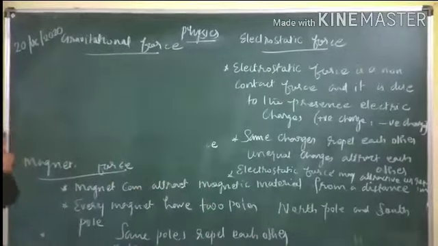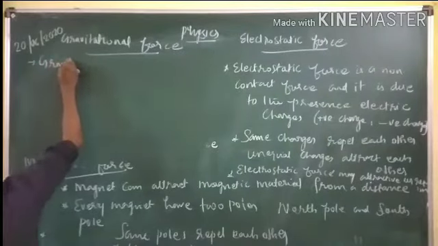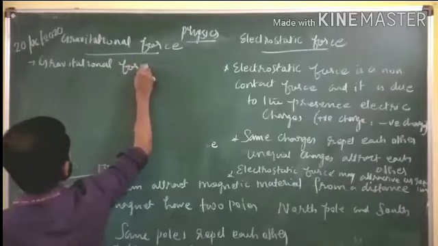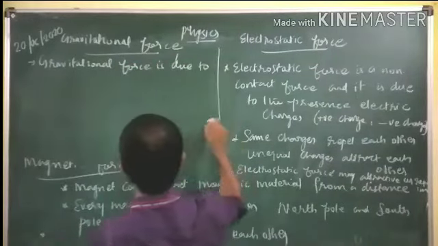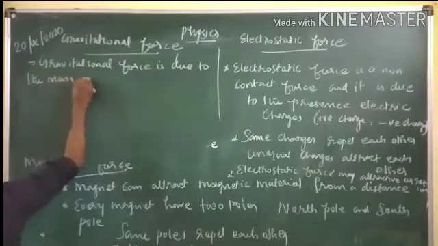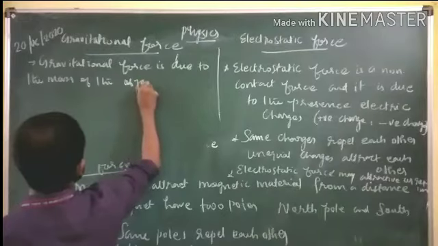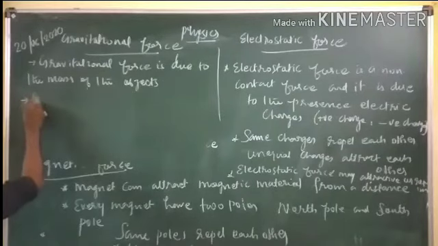So here you can write, gravitational force is due to the mass of the objects. And the second point we can take, it is only the attractive force.